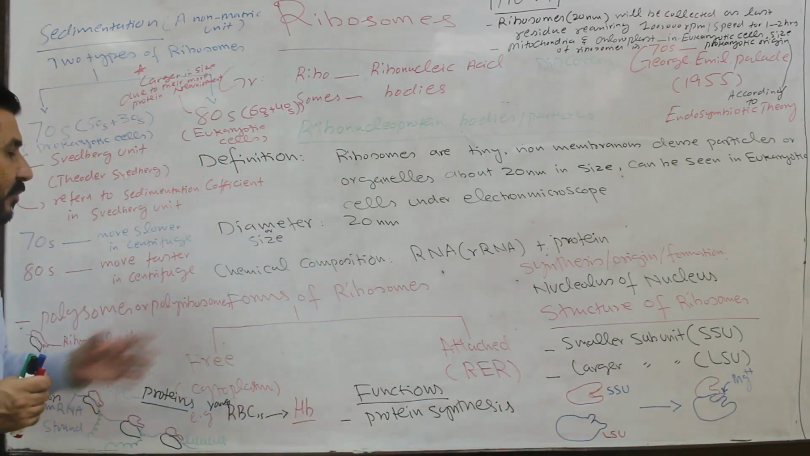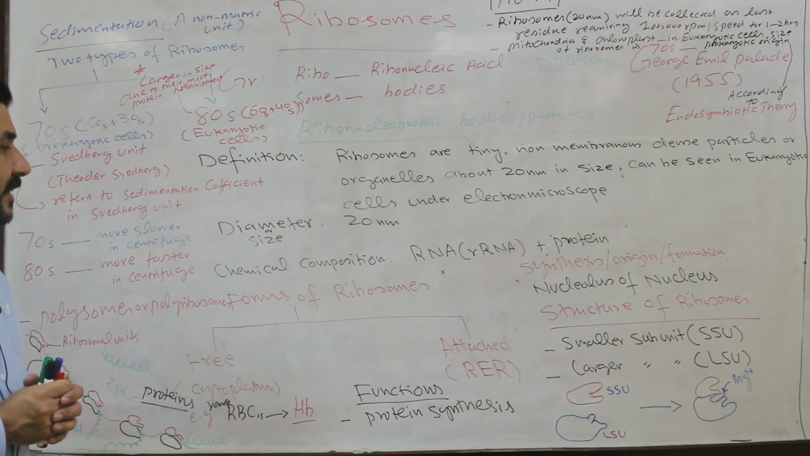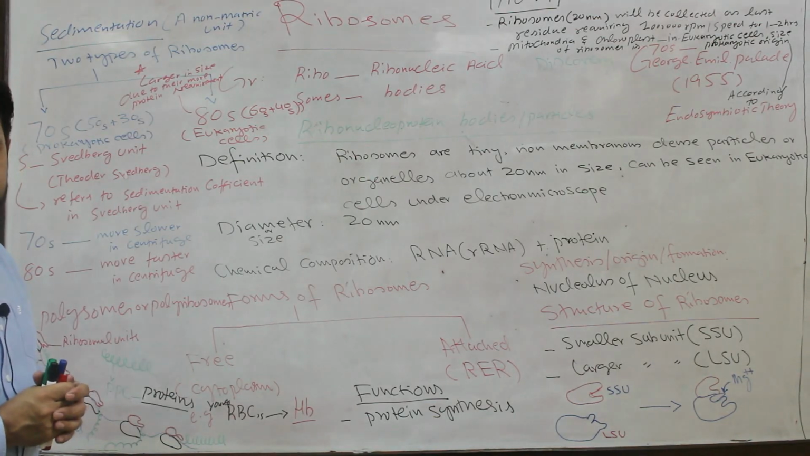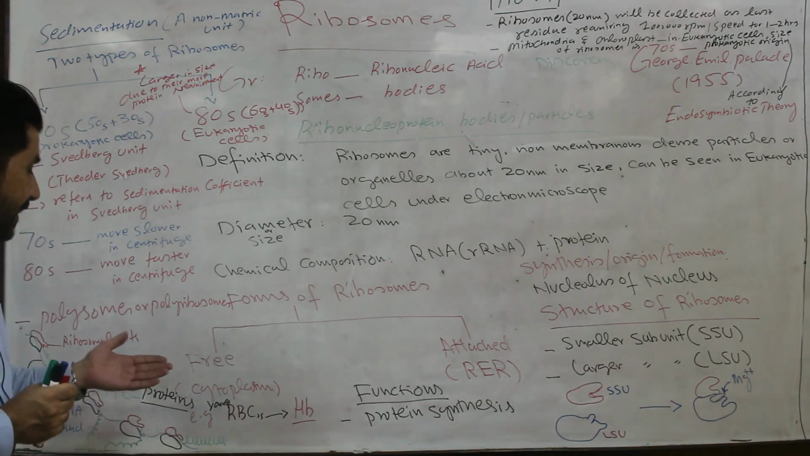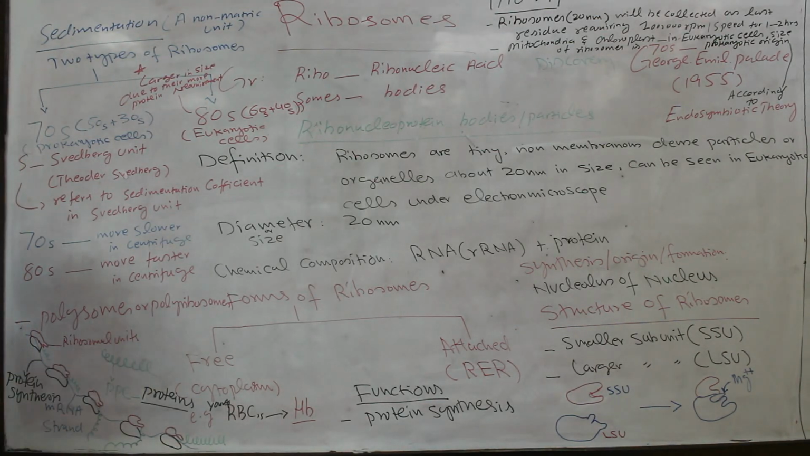Now there are two forms of ribosomes based upon their attachment or detachment, that is, where they are present. Either they are present in attached form or they are present in free form. In free form, they are freely present in the cytoplasm.